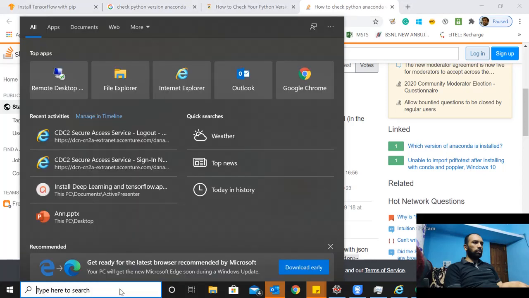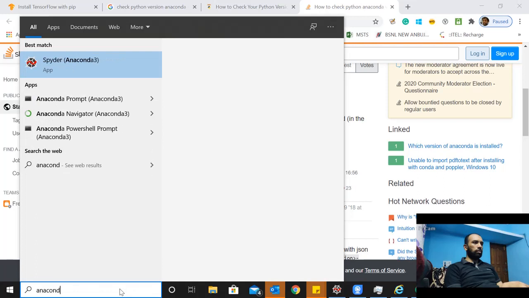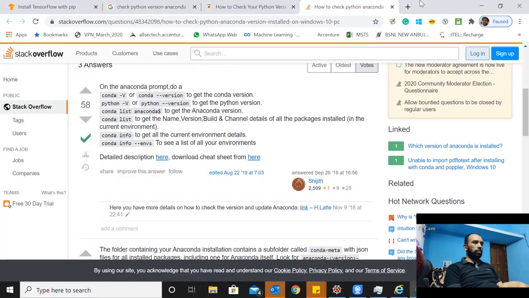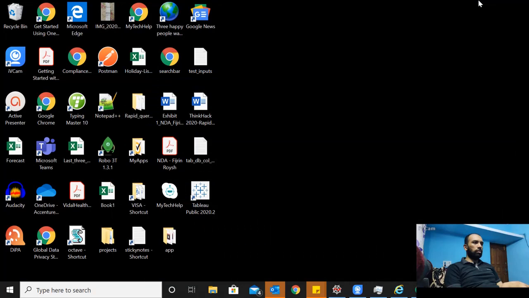So I have installed Anaconda already, the latest version of Anaconda. By default, all these tools like Spyder, Python, all those softwares come as a package along with Anaconda. So the latest version of Python is already installed in my machine. I'm going to open Anaconda prompt from the start menu, and check what is the version of Python that's installed in my machine.